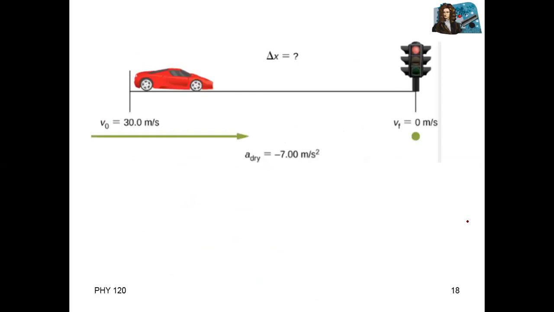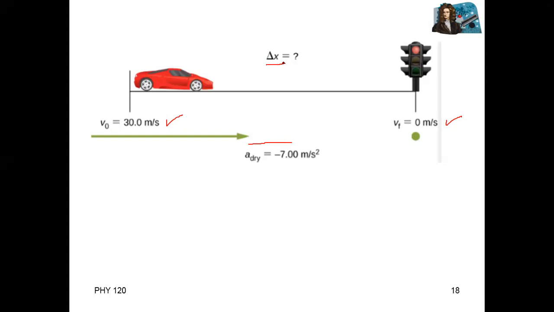Next example. You can see this car, and the starting velocity is given here: 30 meters per second. Final velocity is 0. Acceleration is minus 7 meters per second squared. We don't know what distance is covered. Initial velocity, final velocity and acceleration are all given. So how can we find it?